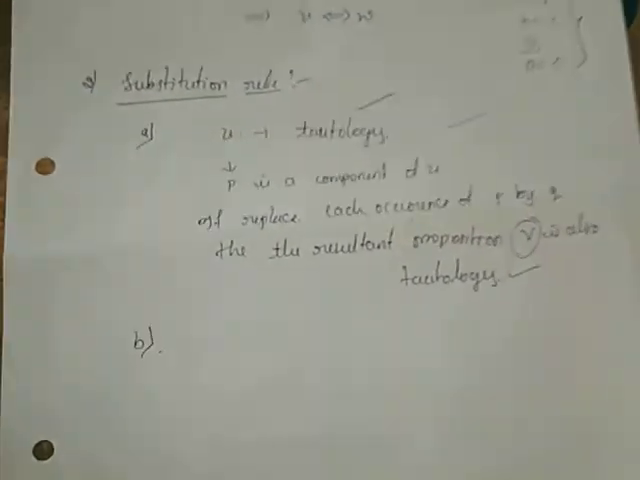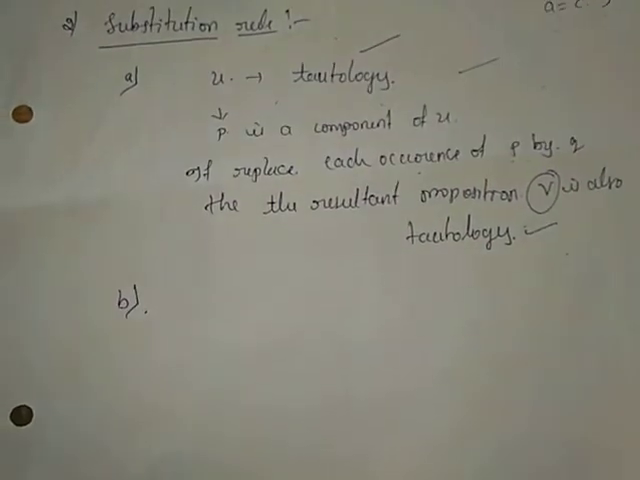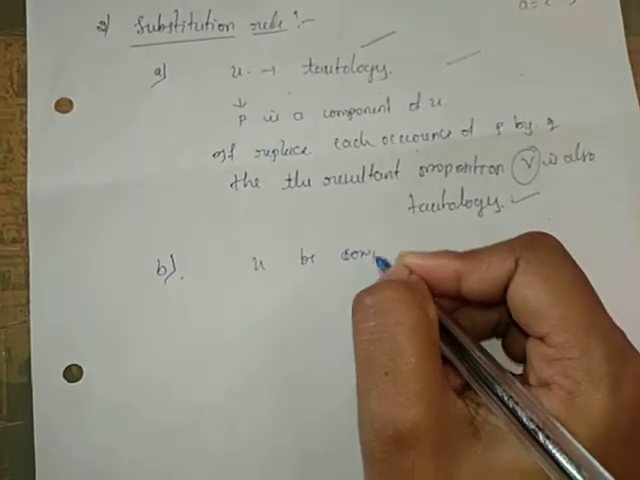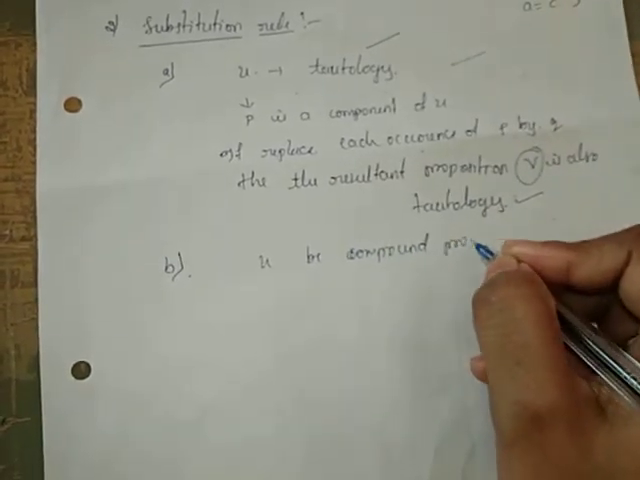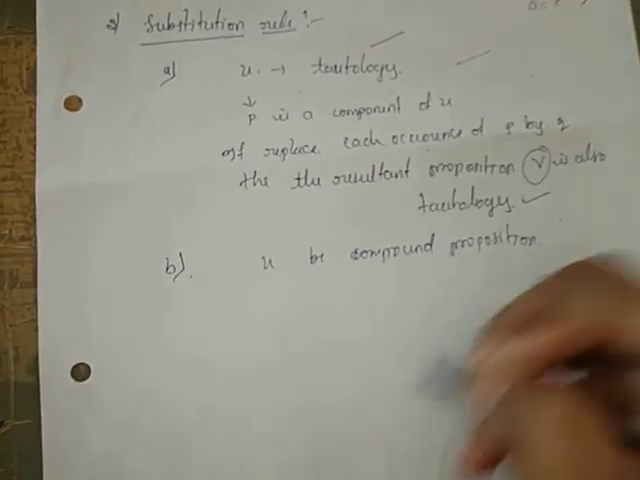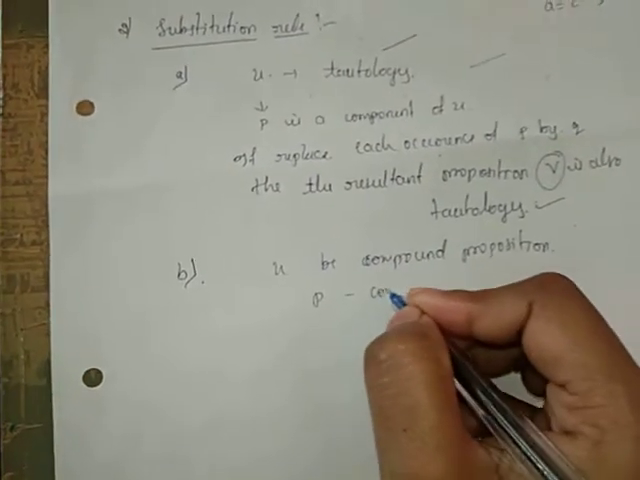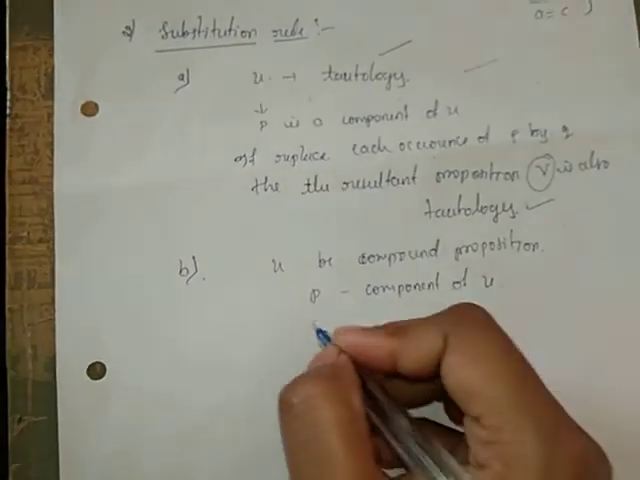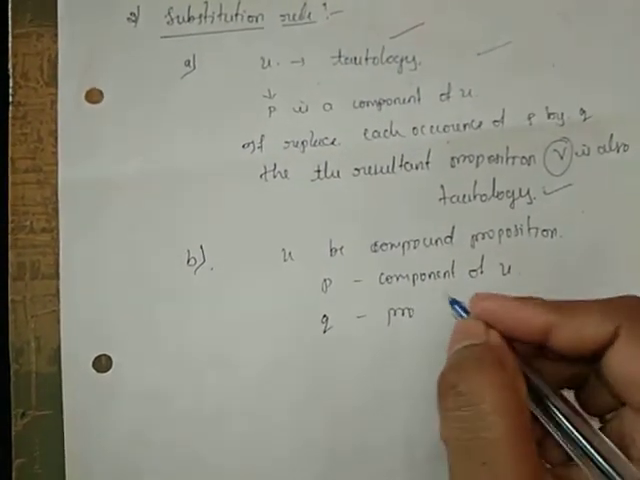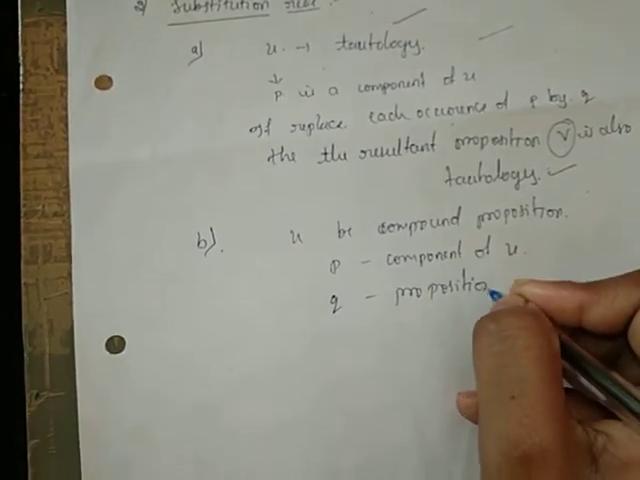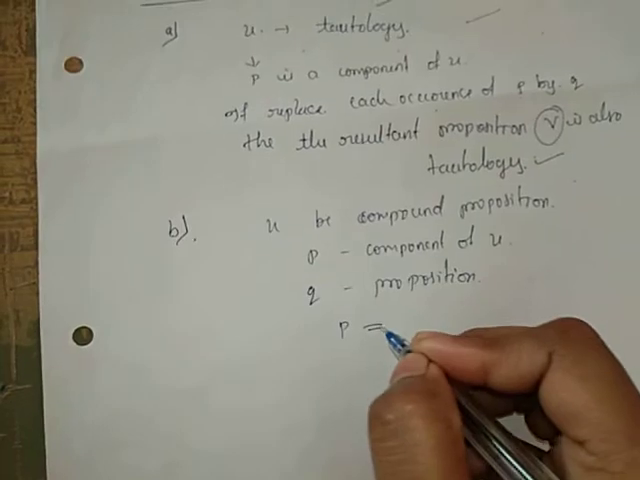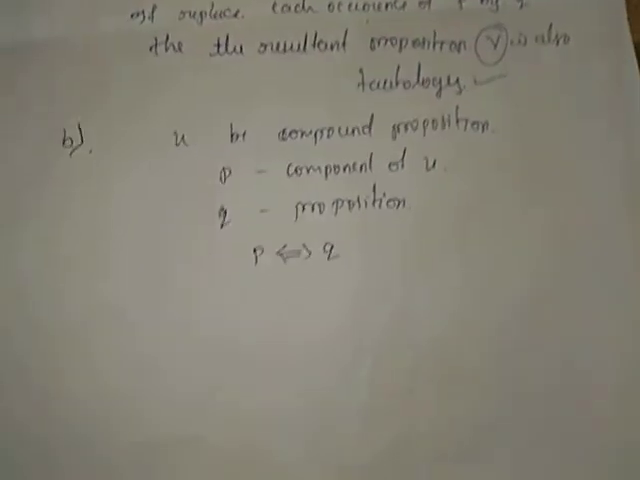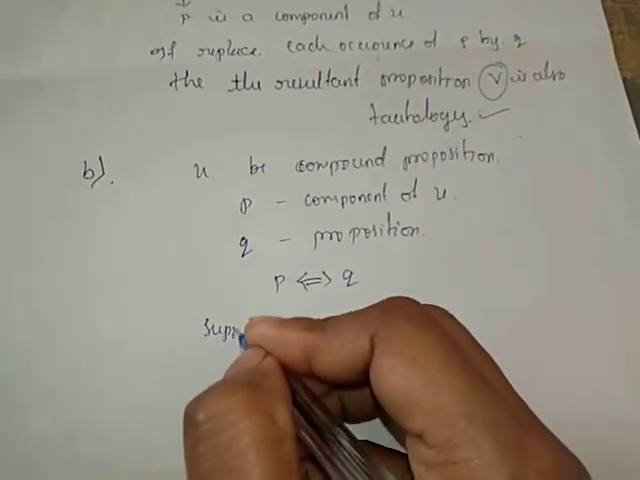In the substitution rule, there is one more law. Suppose U is a compound proposition and P is a component of U. Consider Q is a proposition. If P and Q are equivalent,